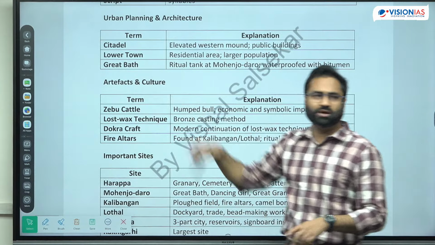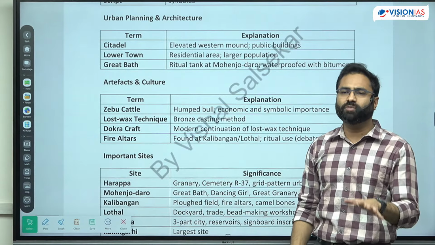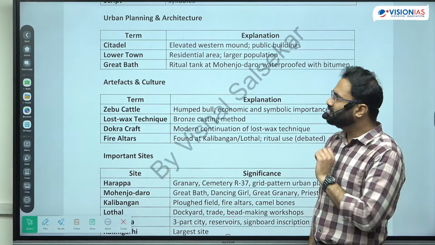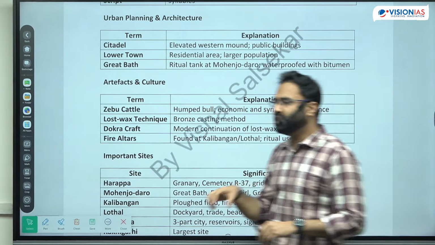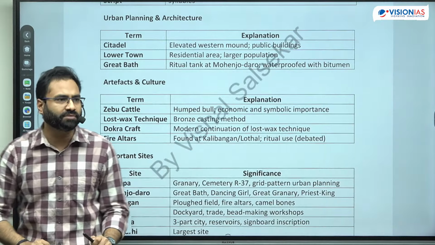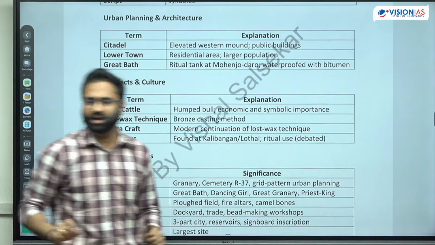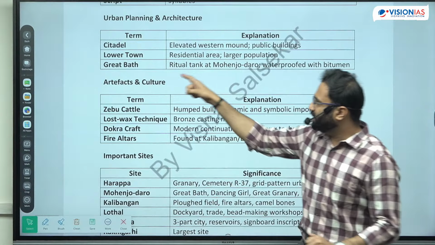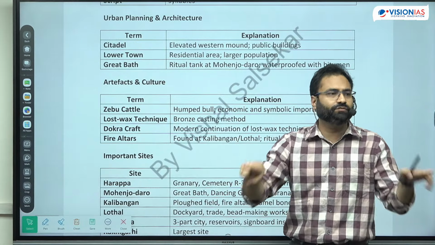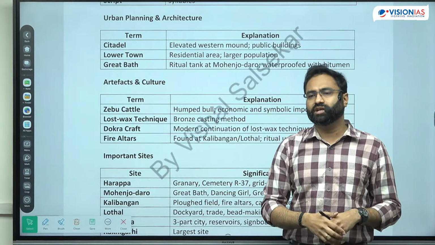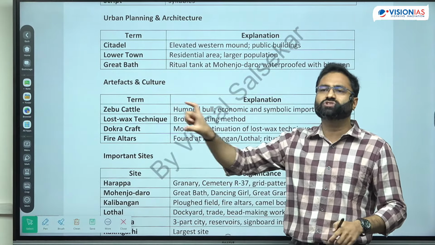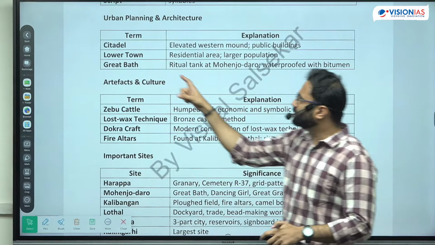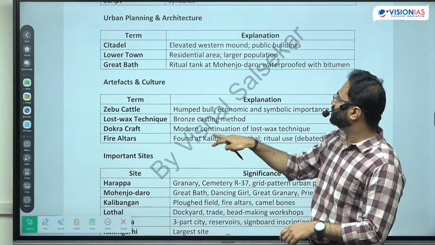Then there is the lower town where the general or the common people used to reside. Next is the region of Great Bath. So Great Bath is associated with which particular region? Mohenjo-daro, right? So it is observed that this was the place which might be utilized for ritual sacrifices, because of the way it is arranged, the way the rooms nearby are associated, right? So the draining pattern and all these things are associated with this.